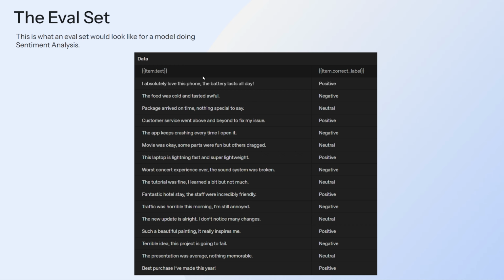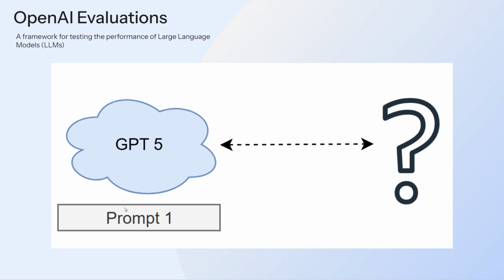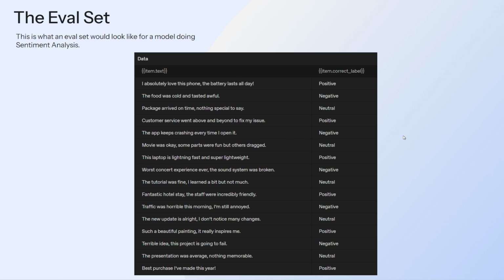So if we just pretend that we have some software and we're trying to do some sentiment analysis, which is the task of taking a piece of text and classifying it as positive, negative, or also neutral. That is the task that we're trying to do. So we're going to use the OpenAI model, give it a prompt, and then use it to get a response for each of the pieces of text that we feed to it, right? So here's an example of a data set, an eval set that we can build for that. The first column is just the text that we're going to be feeding the model. So I absolutely love this phone. The battery lasts all day. So obviously that's positive. The second column is the expected label that we expect the model to produce when we invoke it.